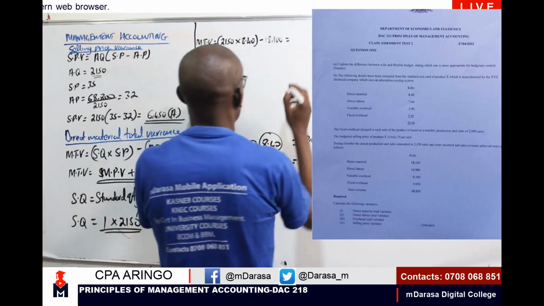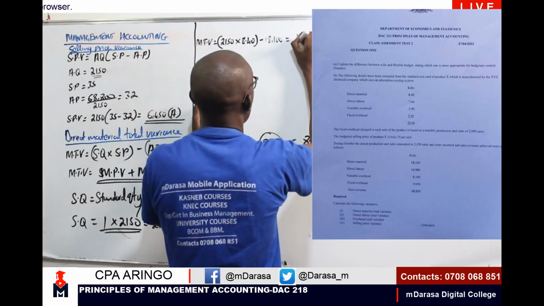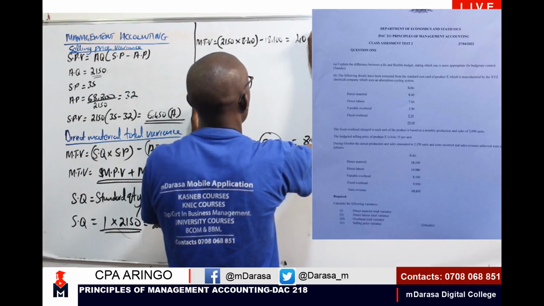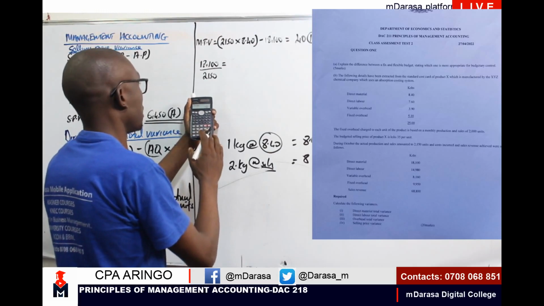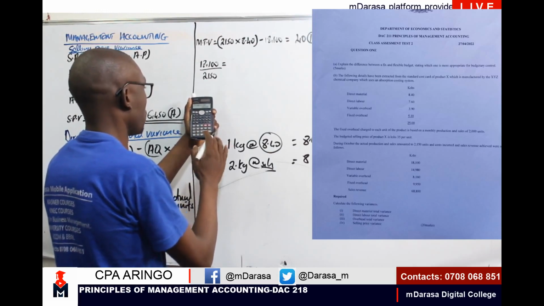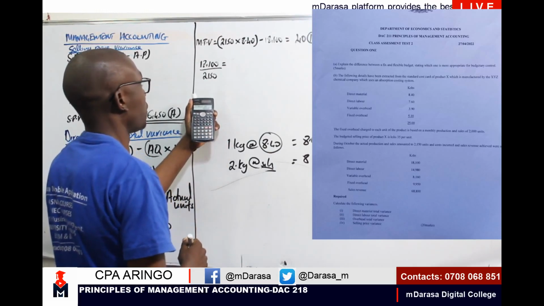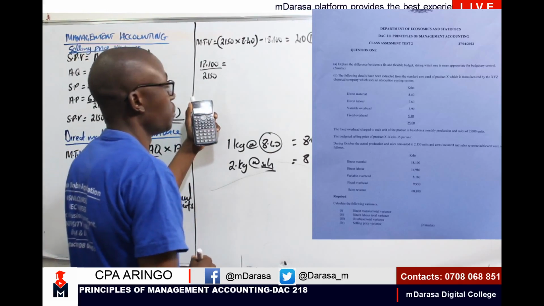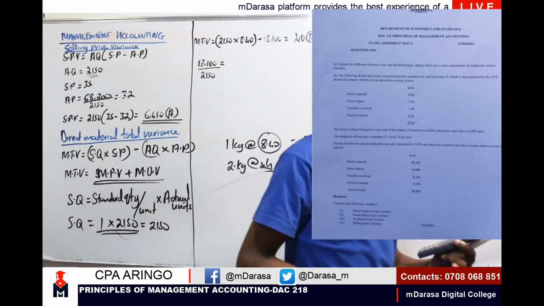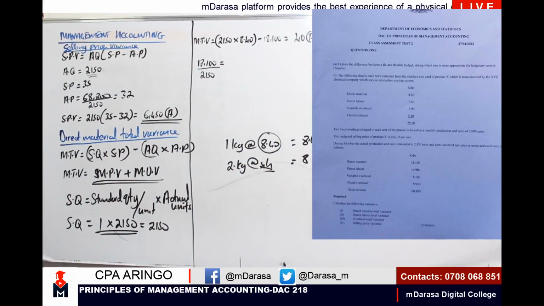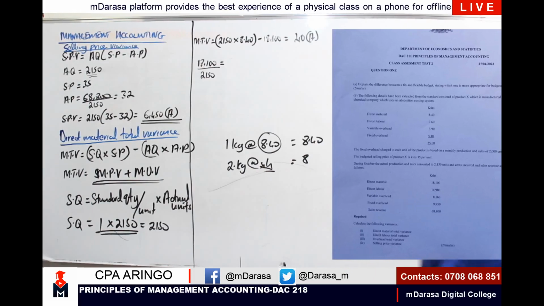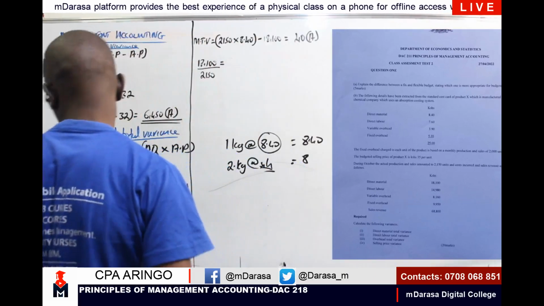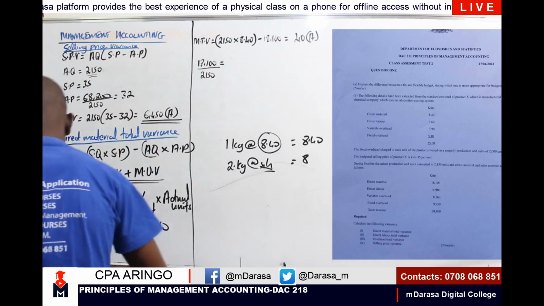In this case, I can clearly see I'm getting a variance of 40, and that is adverse, because we are spending more than what we had anticipated. So that is what we have as our material total variance.